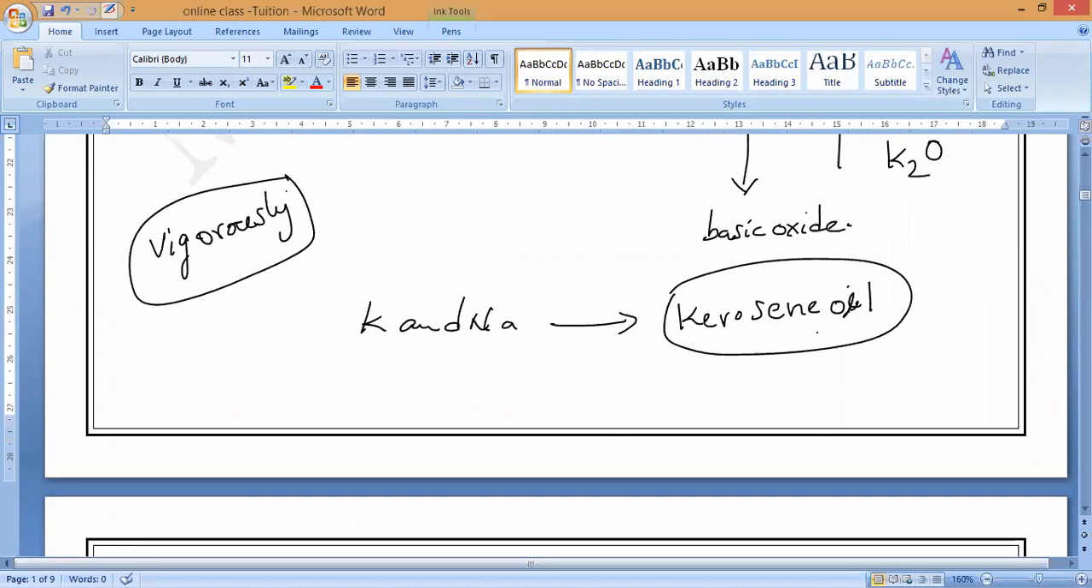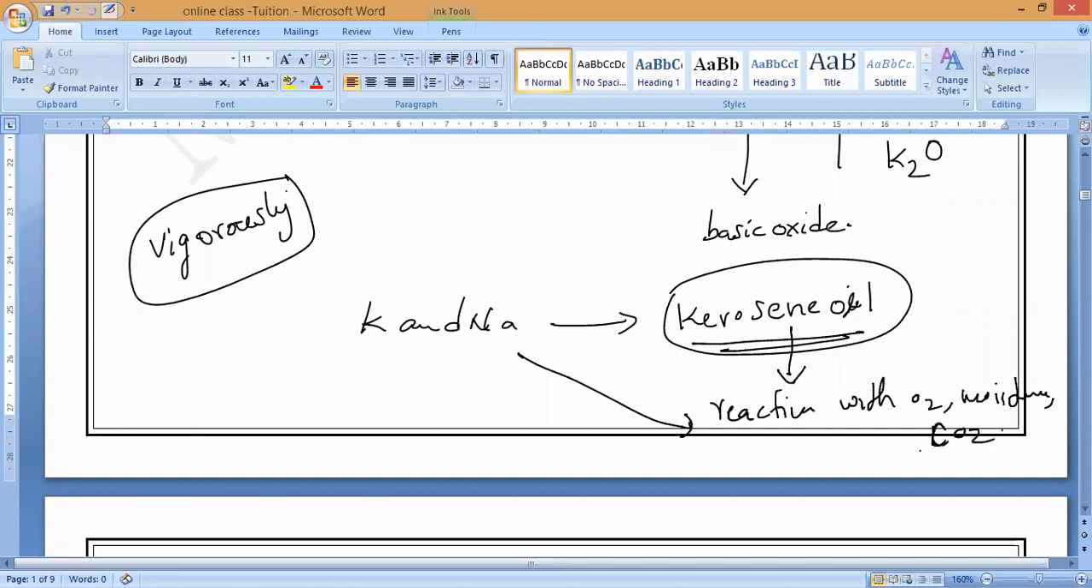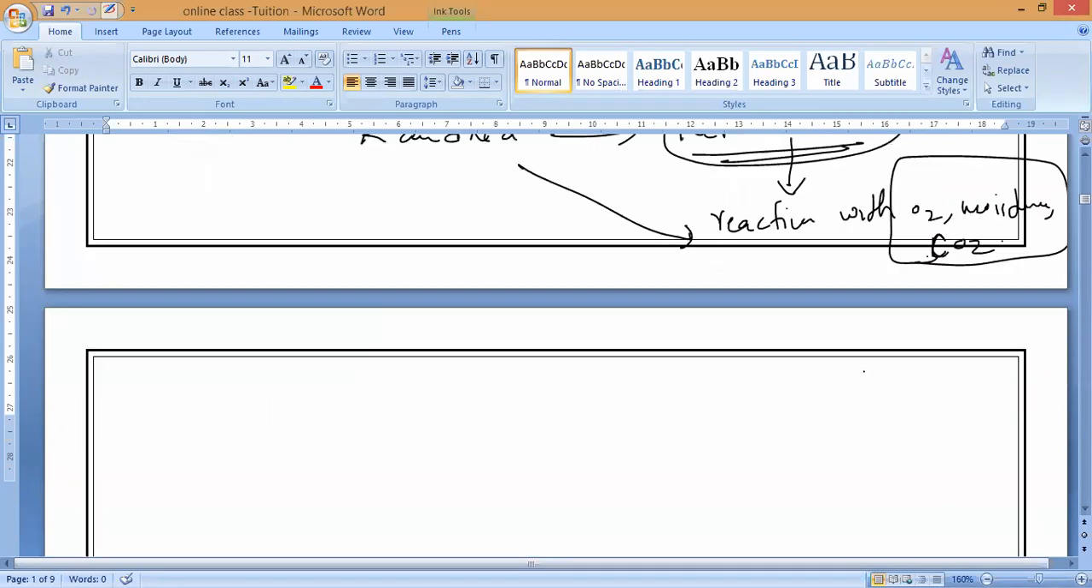This is the new thing; nobody knows. So why should we store them in kerosene oil? Because they react with these things, guys. They react with oxygen, moisture, water, as well as carbon dioxide. So to protect them from this, we have to store them in kerosene oil.